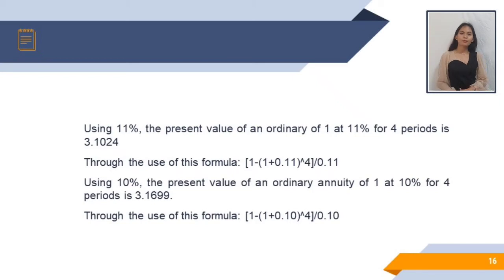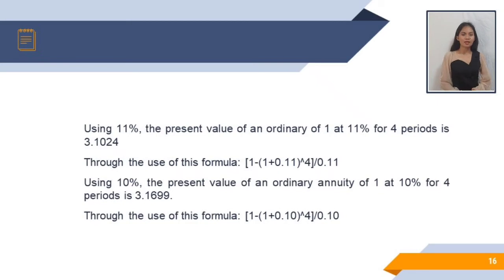For us to be able to know if this is right, we will multiply the gross rental, which is 500,000, by 3.1024, and it is equal to 1,551,200. So, this amount is not the same as the net investment in the lease. So, the 11% implicit rate is not the new interest rate. Try naman natin siya sa 10%.